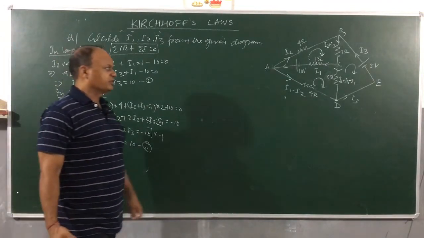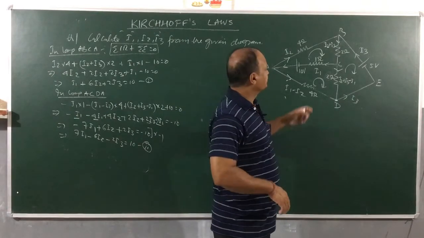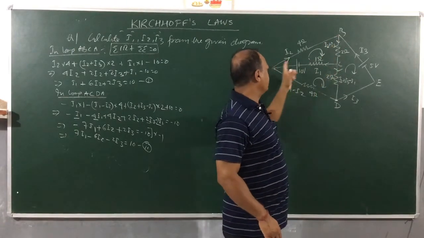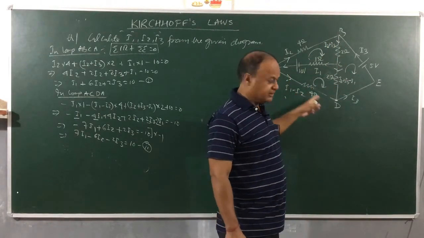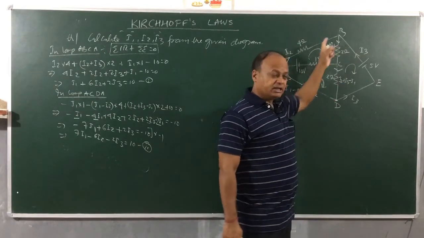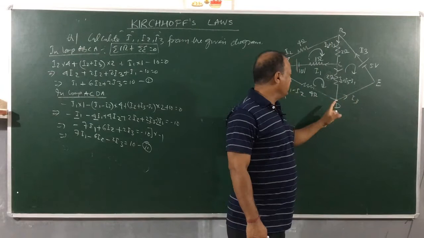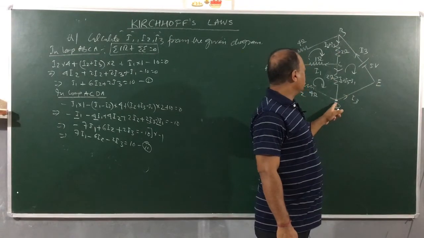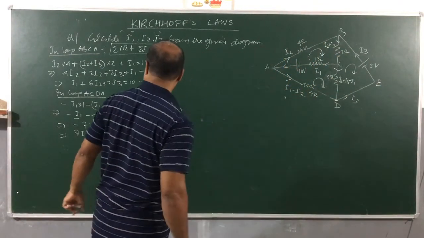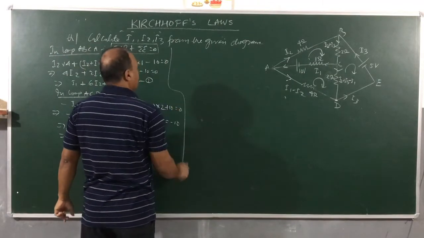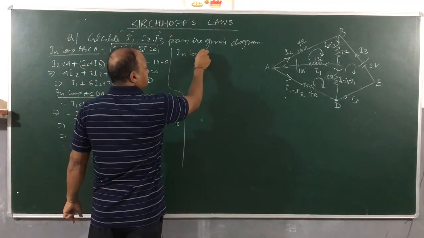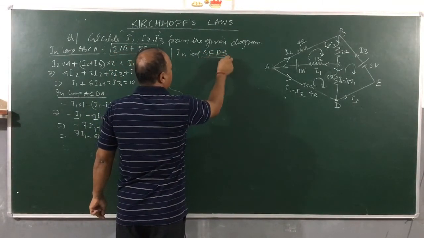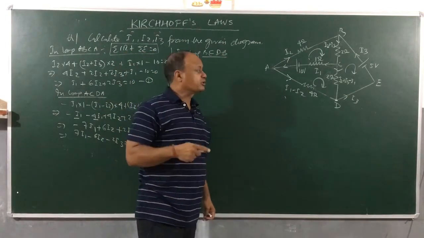We got the second equation, and for the third equation we can go to any of the loops. I will go to loop B, E, D, B. Remember there are 4 loops. One loop is A, B, C, A. The other loop is A, C, D, A. Third loop is B, E, D, B. And the fourth loop is A, B, E, D, A. Right? So I am going to take this loop B, E, D, B. You must end with the letter that you start with, because the loop is always closed.